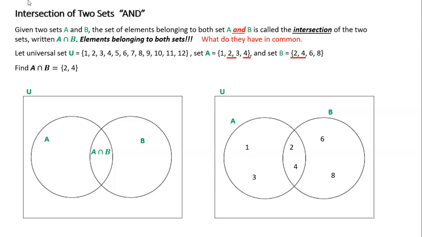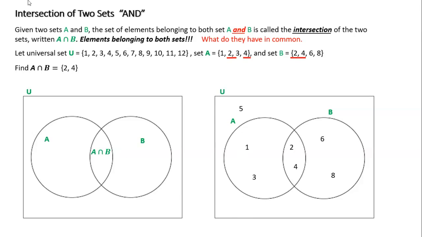And if you see here, if they just gave me the picture of these two objects, it would be very easy to see that A is 1, 2, 3, 4. B is 2, 4, 6, 8, and the elements that are shared in both is this middle part, the 2 and 4. Or if I asked you, what are the elements in A that are not in B, it would be 1 and 3. Or what are the elements in B that are not in A? Well, it's really easy to see that it's just 6 and 8, right?